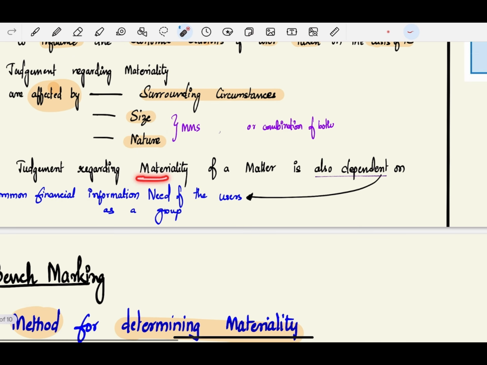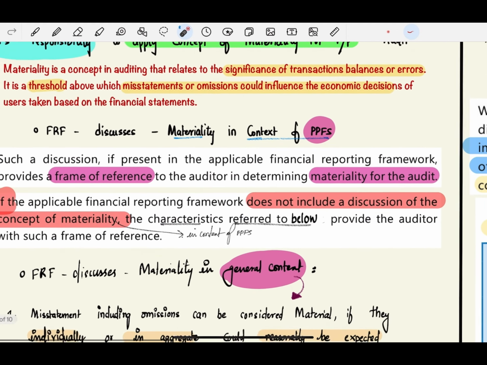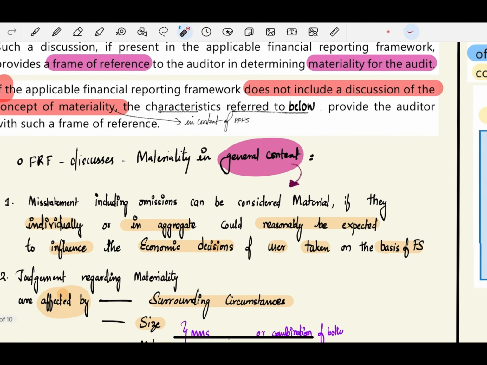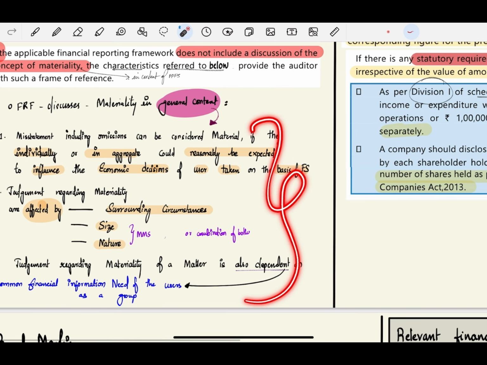Judgment regarding materiality of a matter is also dependent on the common financial information needs of the users as a group. So whatever judgment regarding materiality is there, it is also dependent on the common financial information needs of the users as a group. Okay, so it is dependent on all the users of financial information. So basically, if you have a discussion in context of preparation and presentation of financial statements, then the auditor will use that as a frame of reference. If no such discussion is there, then these three general points will be used as a frame of reference for setting the materiality threshold level.